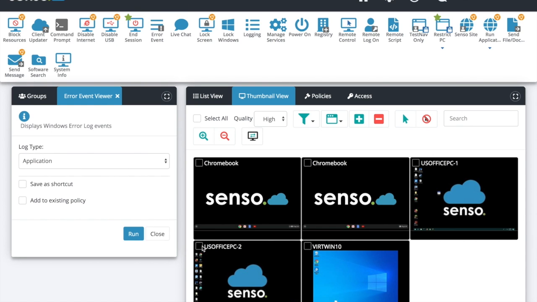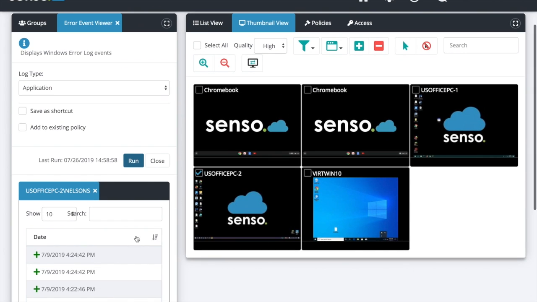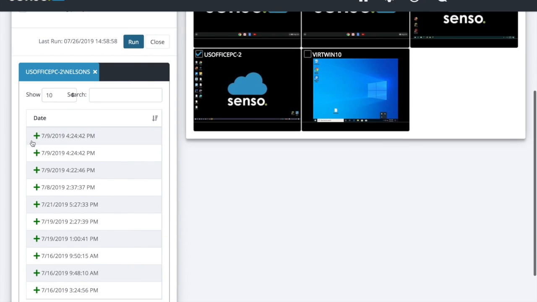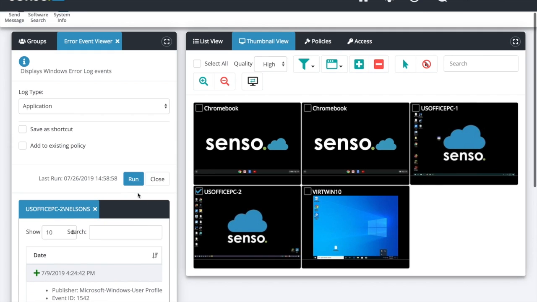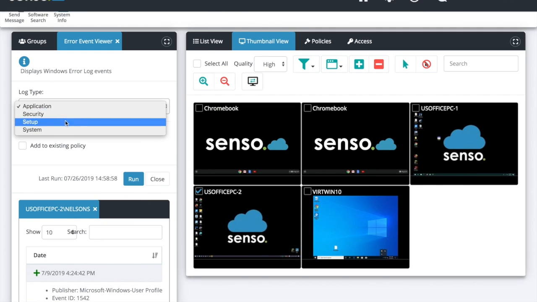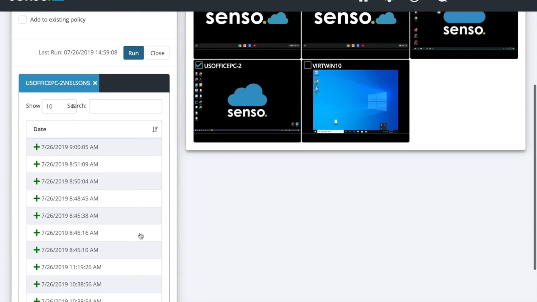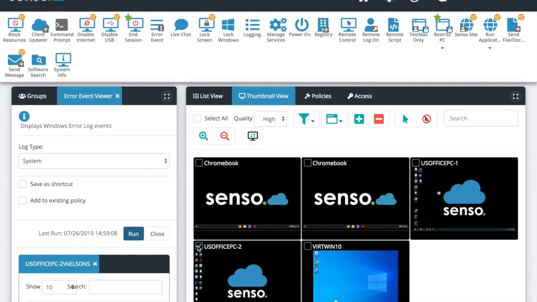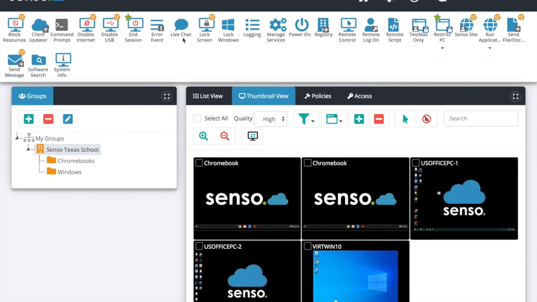Error event. Again, remember I said about pulling some information off of these devices without interrupting service. Someone puts a ticket in with you, you could pull some error events off of there. Everything from application, security, setup, system, really get some information off of those machines to help you close those support tickets for your users.